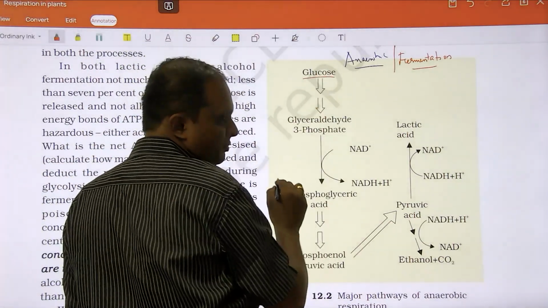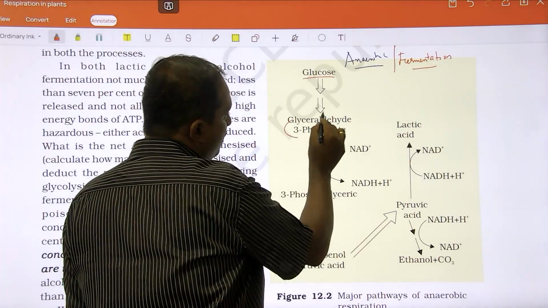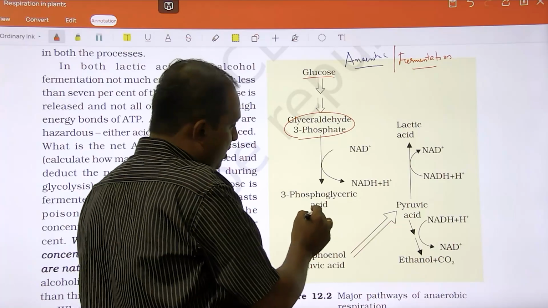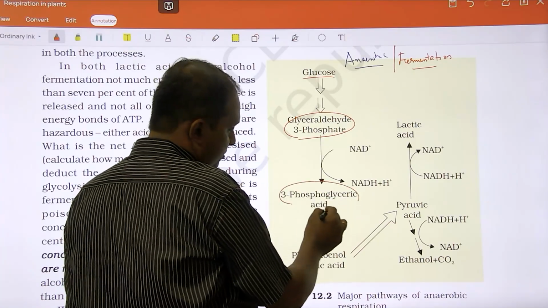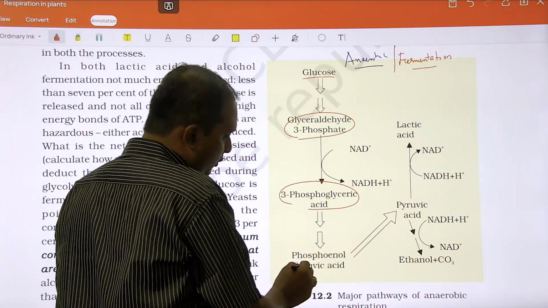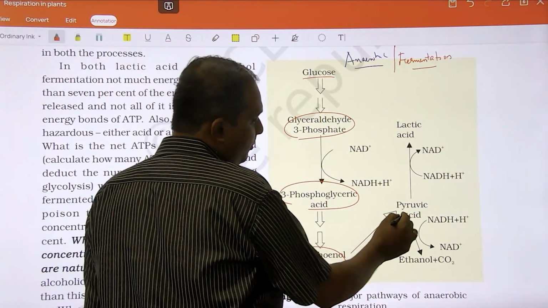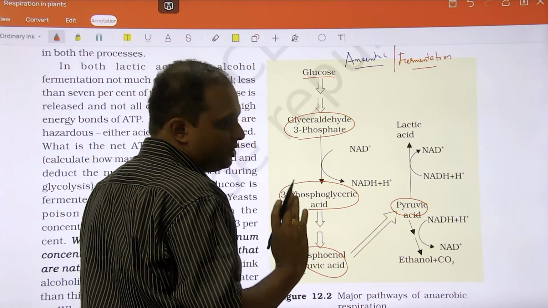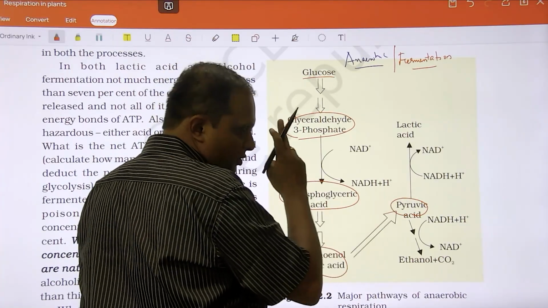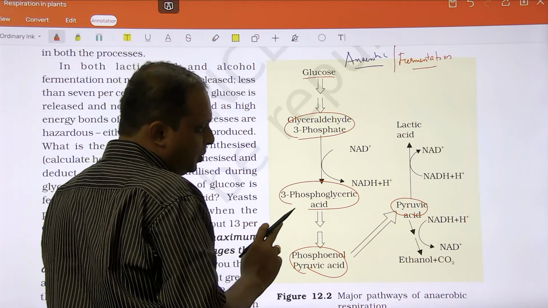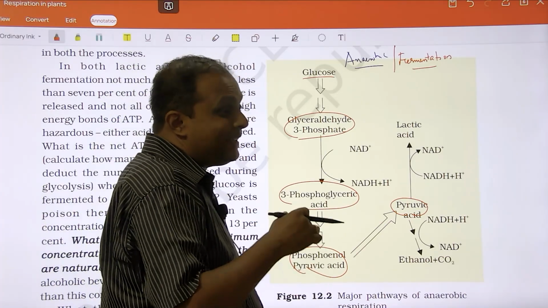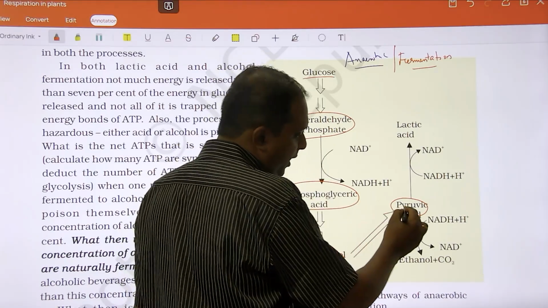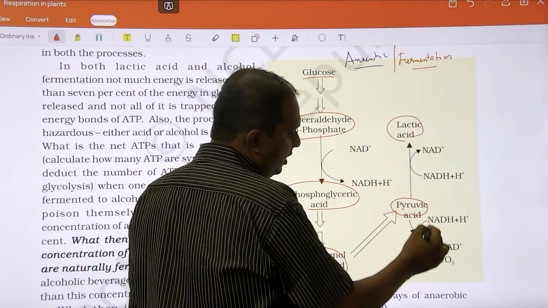Glucose, right? Glyceraldehyde 3-phosphate, which is involved in glycolysis. Then 3-phosphoglycerate, phosphoenol pyruvic acid, and you see pyruvic acid here. So from here to here you see which one? Glycolysis. Pyruvic acid is there. There is no oxygen, so in that case it cannot enter into mitochondria. In the cytoplasm, pyruvic acid can either become lactic acid or it can become ethanol.